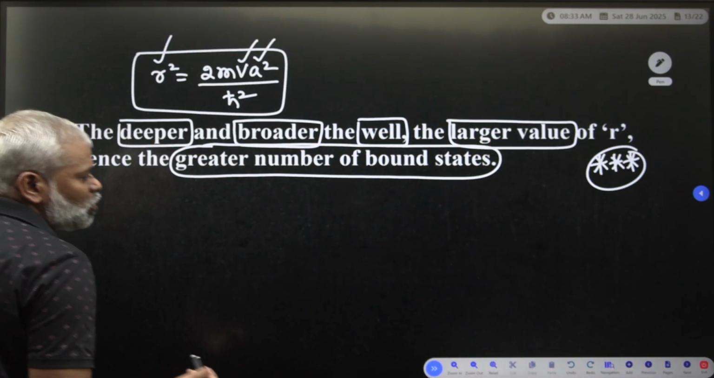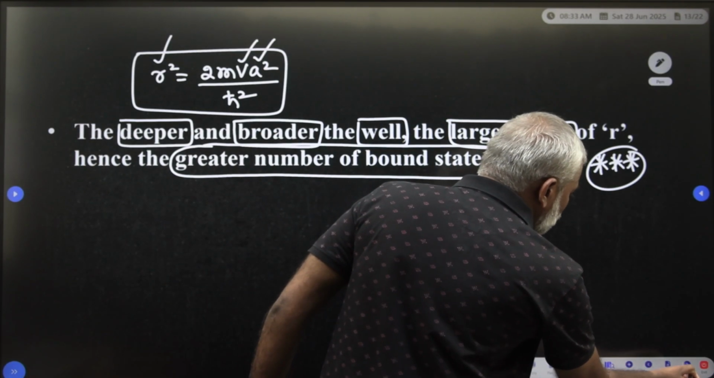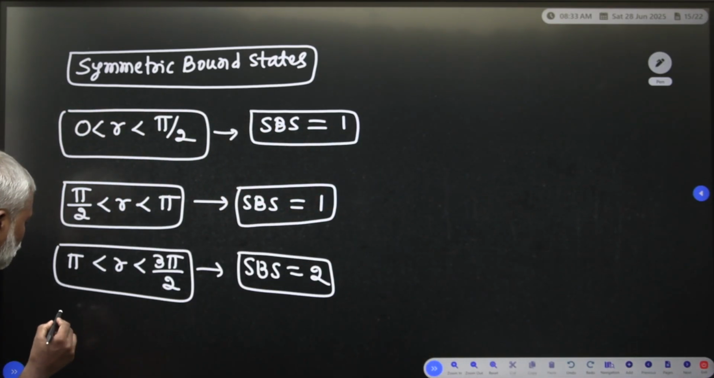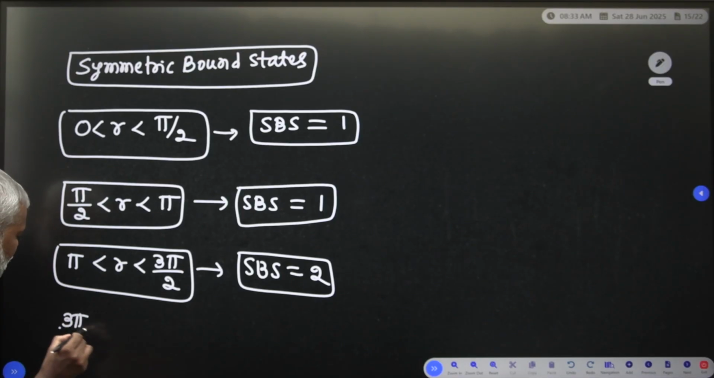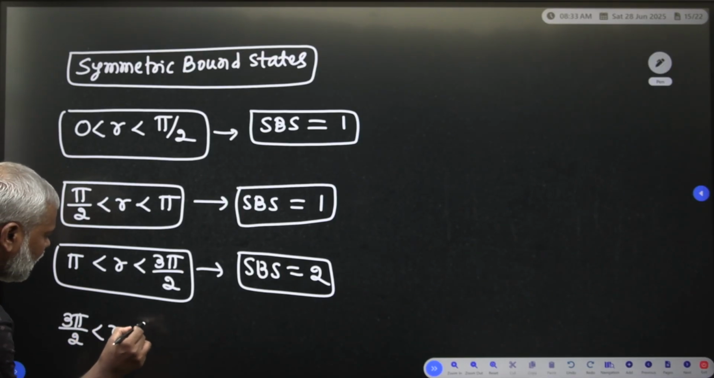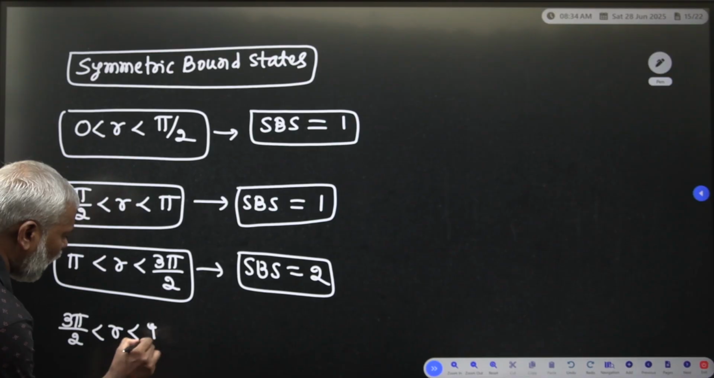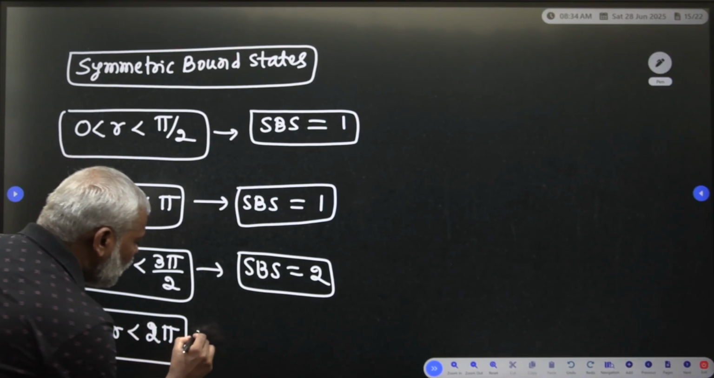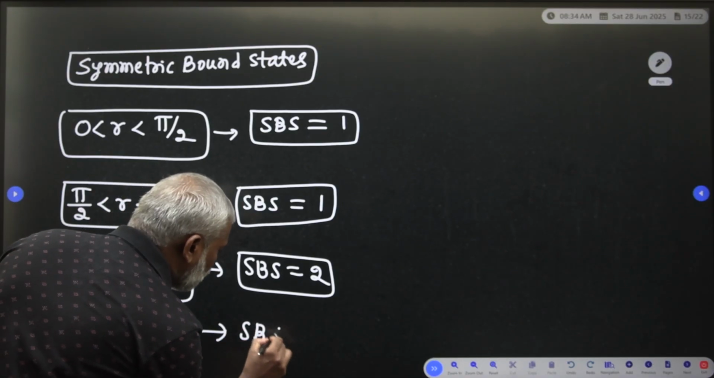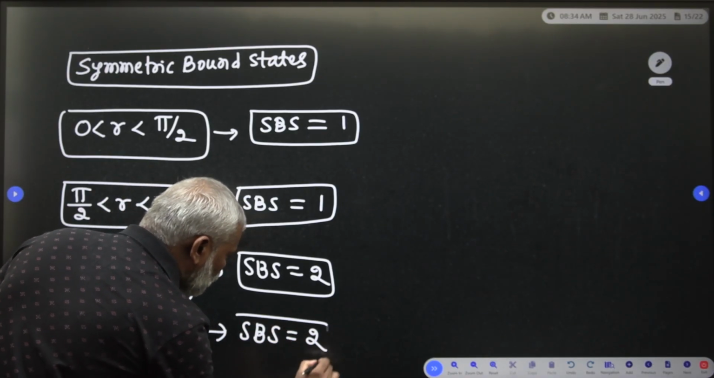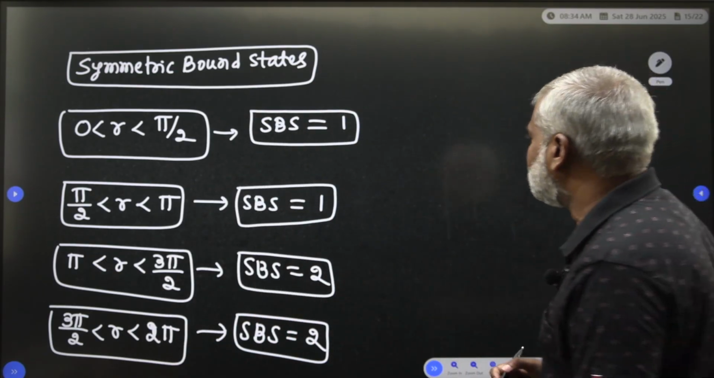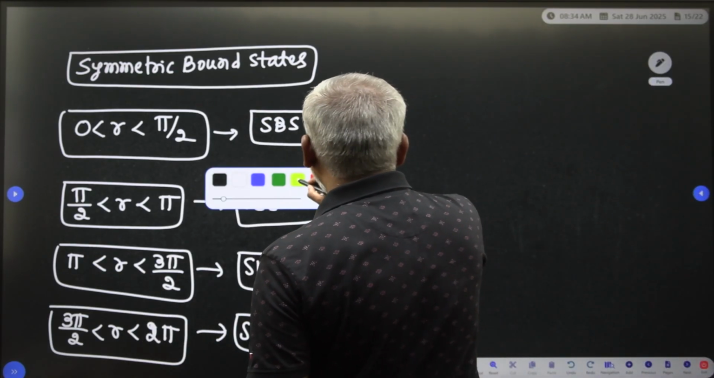So, therefore, you have to write here, your radius is in between 3 5 by 2 is less than r is less than 2 5. Your symmetrical bound states is equal to, how many symmetrical bound states are existing? Only 2 symmetrical bound states are existing. So, this is the case we have discussed till now.